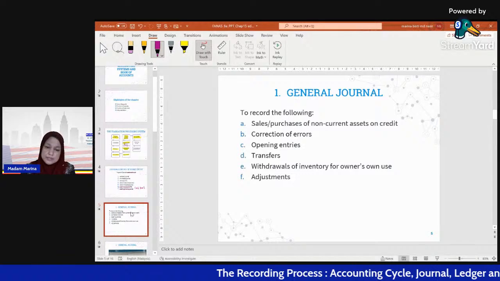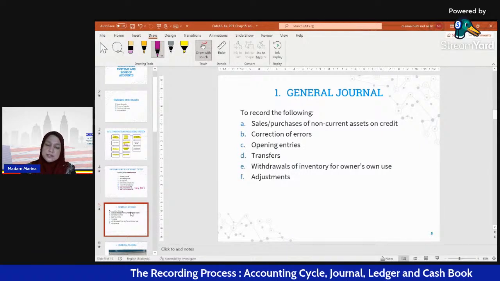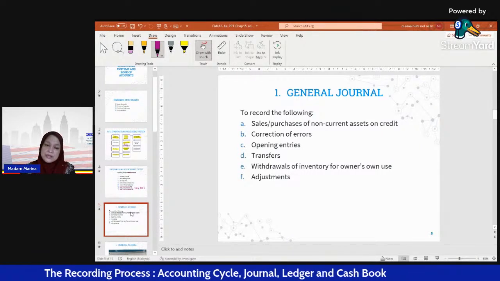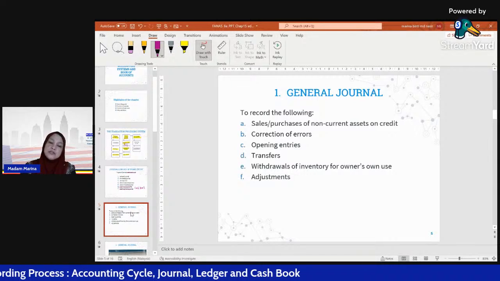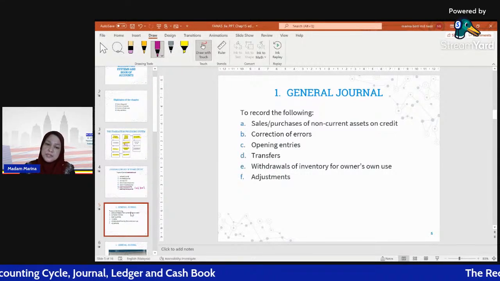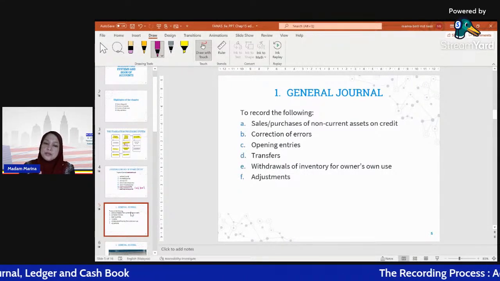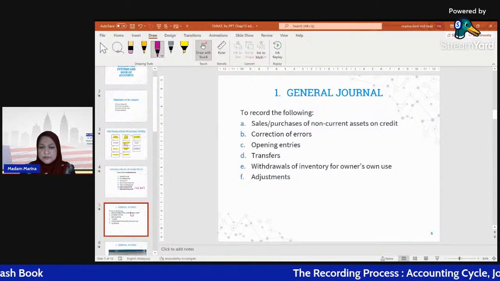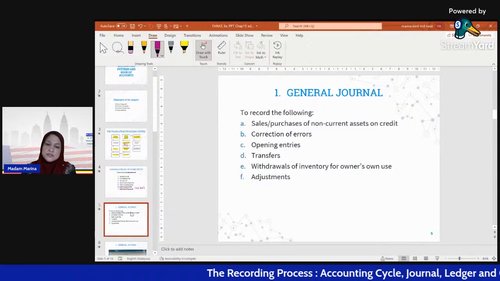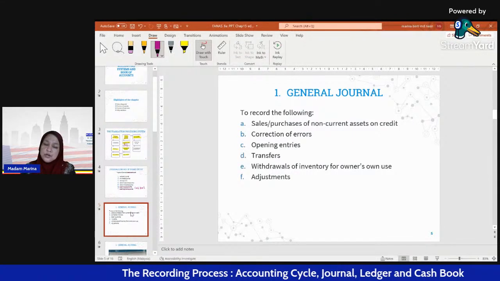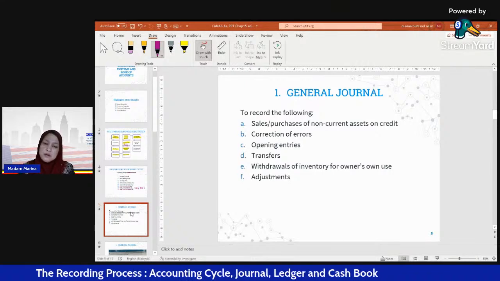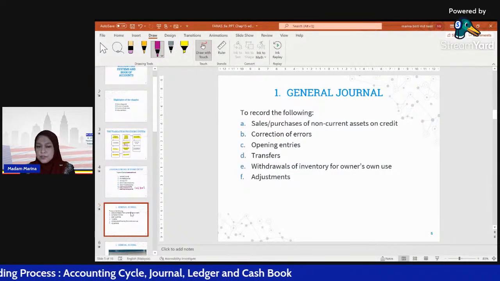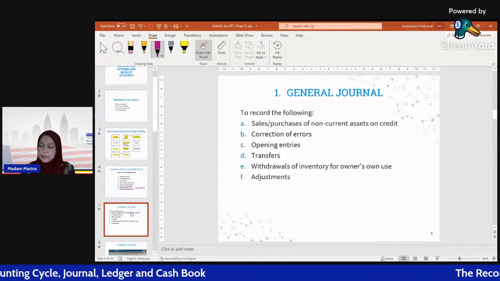Opening entries. What are opening entries? We have an example for opening entries after this, and I will explain later. Transfer. What is meant by transfer? I will explain that later.